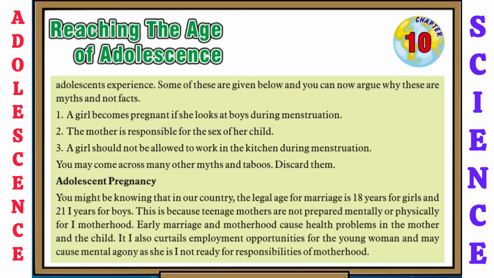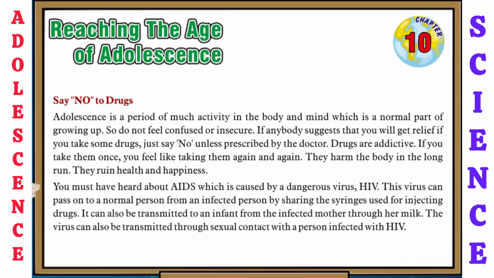Now let's see adolescent pregnancy. You might be knowing that in our country the legal age for marriage is 18 years for girls and 21 years for boys. This is because teenage mothers are not prepared mentally or physically for motherhood. Early marriage and motherhood cause health problems in the mother and the child. It also curtails employment opportunities for the young woman and may cause mental agony as she is not ready for the responsibilities of motherhood.